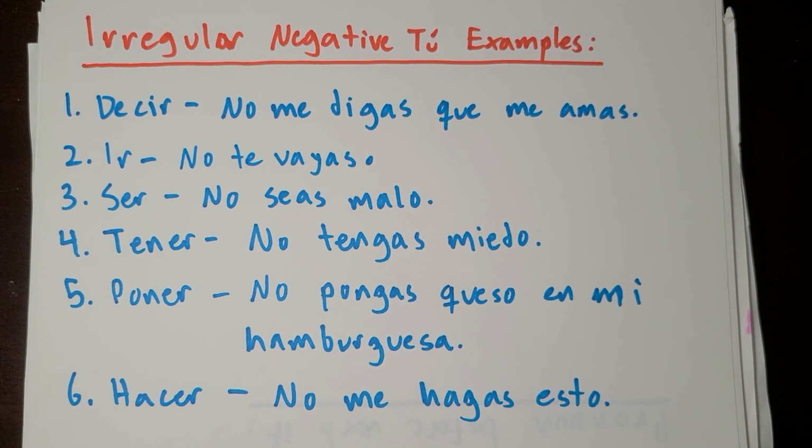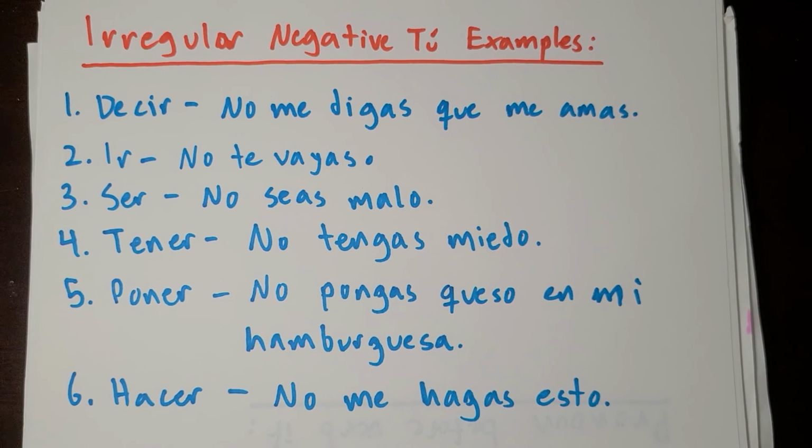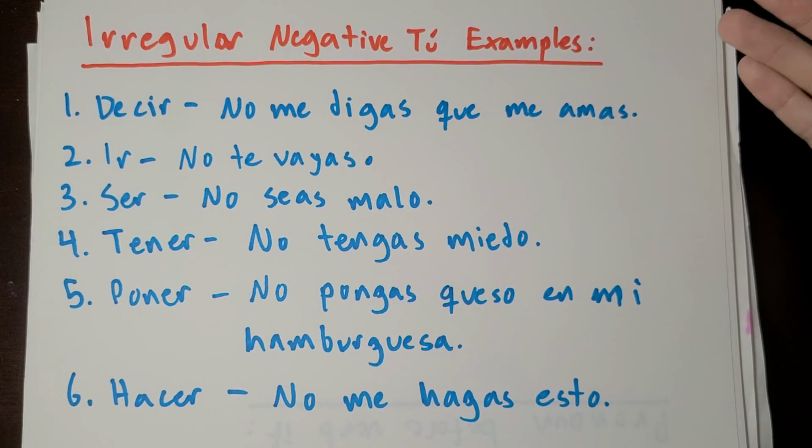So, just to review, today we talked about how to make informal negative commands in Spanish. So how to tell somebody not to do something in an informal way. So it's your friend, it's somebody that you know well, or it's somebody younger than you. And when you first saw the title, you might have asked yourself, when am I going to need to do this? I don't really boss people around. But as you can see, actually, these are probably some really useful phrases that you might come across.